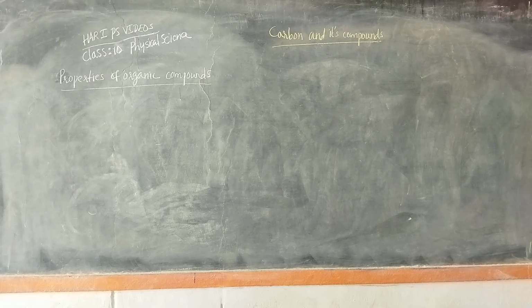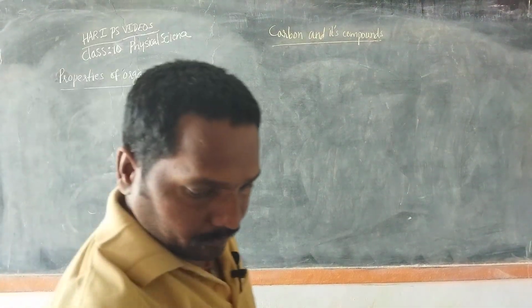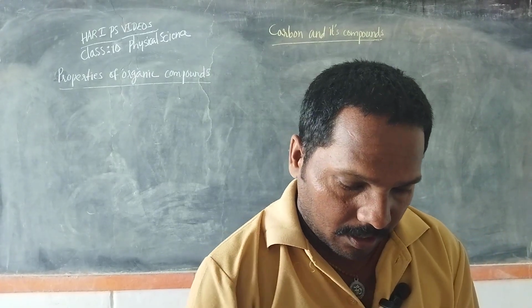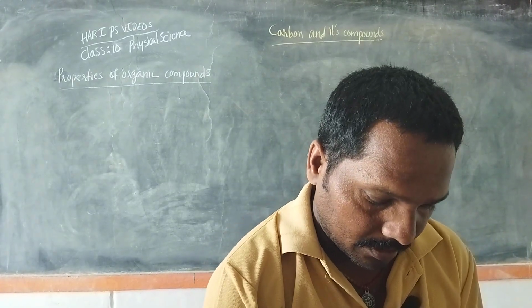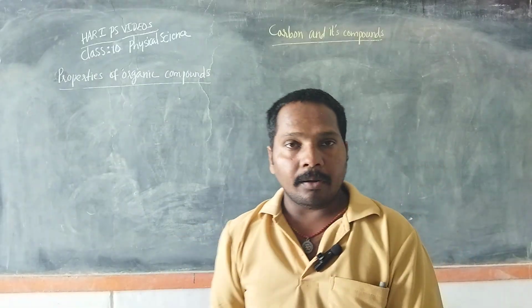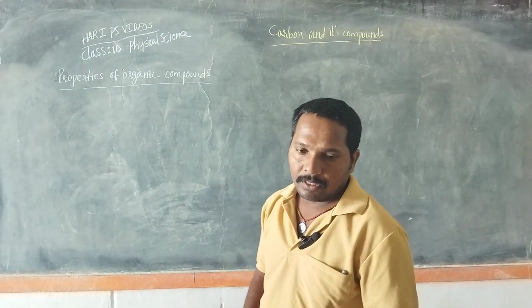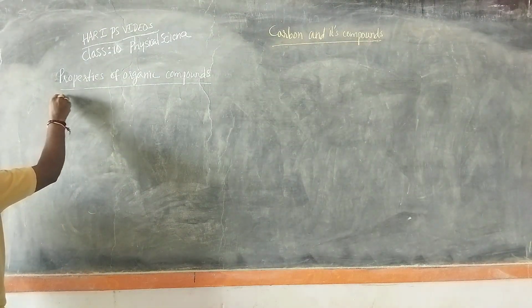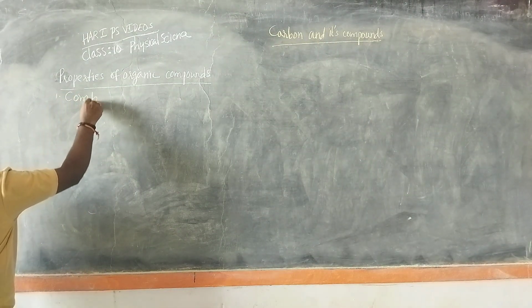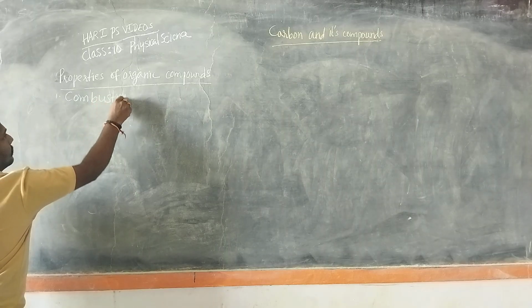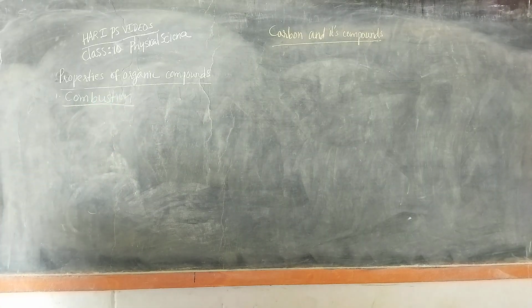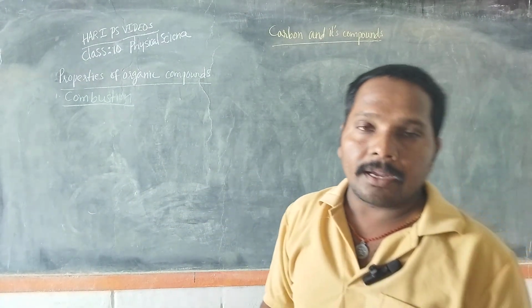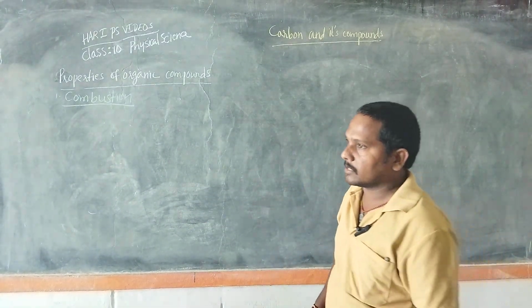Right. Let's start the chemical properties of organic compounds. The first one is combustion. The first reaction is combustion. Combustion reaction. As you have one chapter regarding combustion in class 8.